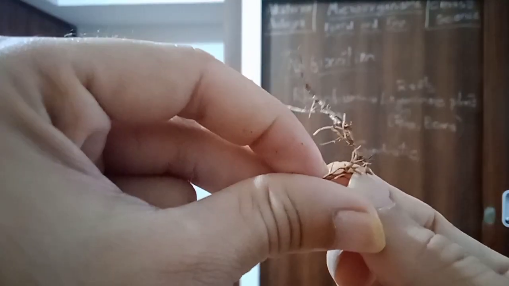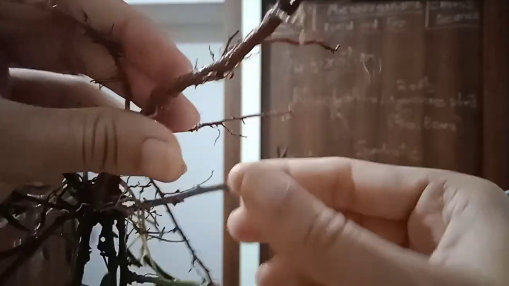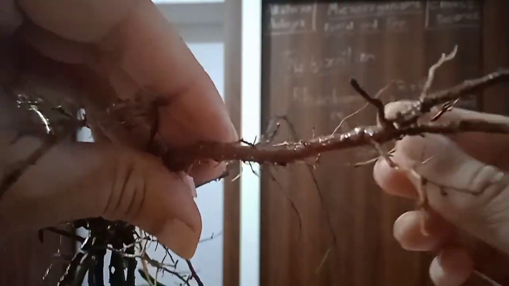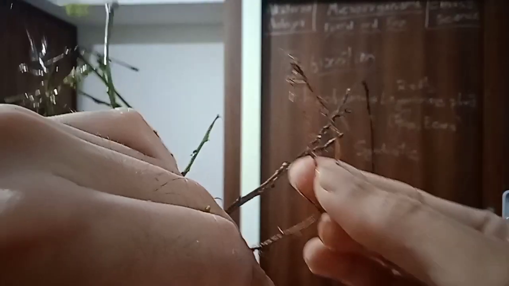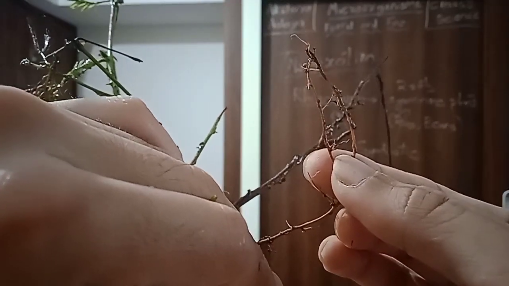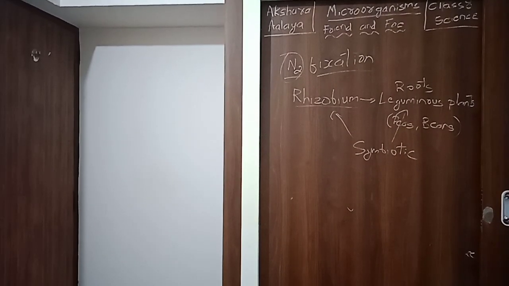This is a nodule of the touch-me-not plant. Similarly, we will see nodules in other plants like peas. There are many nodules which are also covered in soil. So you can see this here also. There are nodules which are covered by soil. Those nodules will have rhizobium bacteria or other nitrogen fixing bacteria.